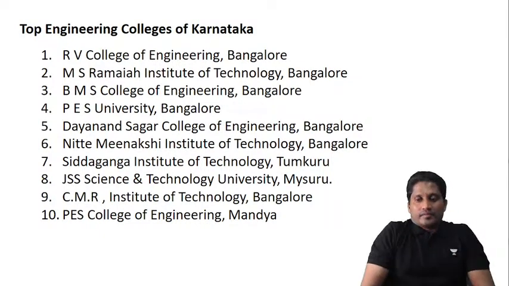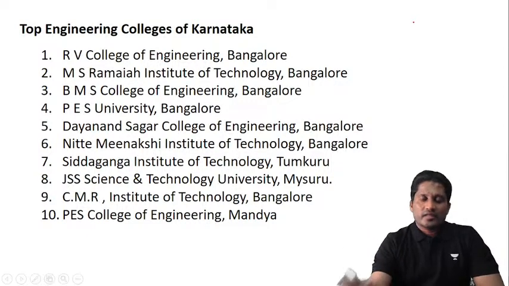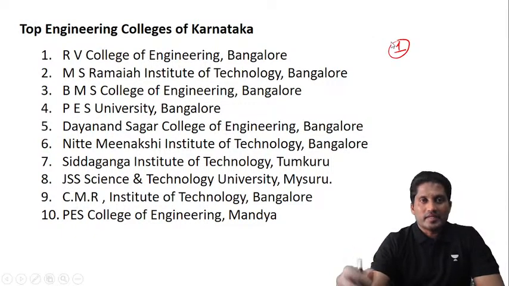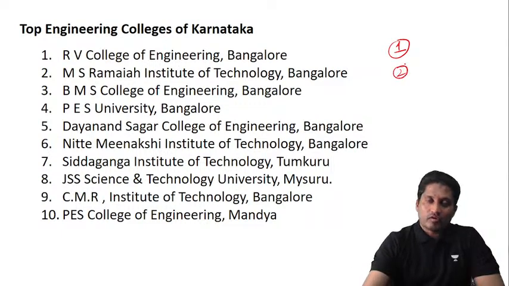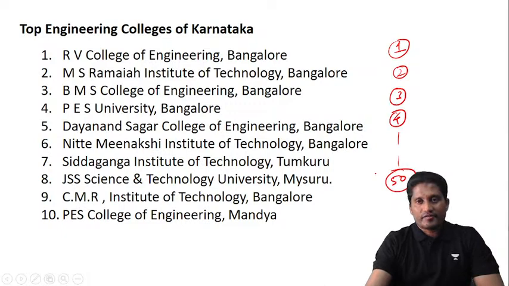Now, when you go for the online counseling, before that they run a mock KCET, so you will get to know, don't worry. In the option entry, rank number one colleges will be there according to you: 1, 2, 3, 4, and so on. Let's say this is up to 50. There are some 50 colleges.